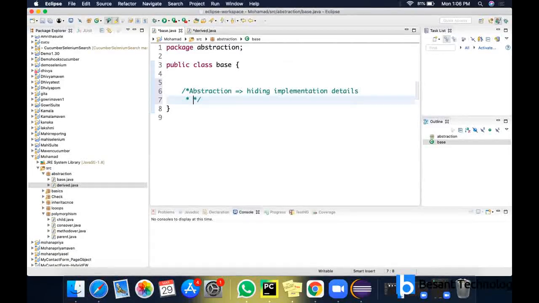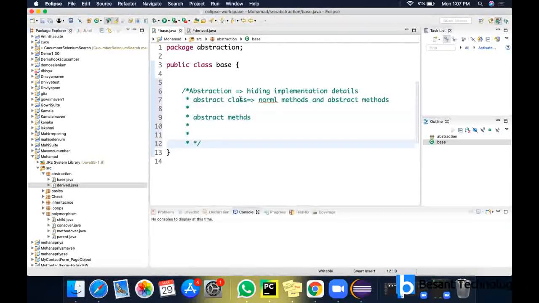An abstract class will have normal methods, that's usual methods, as well as abstract methods. Abstract methods will not have implementation details.